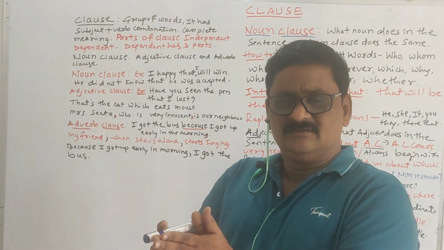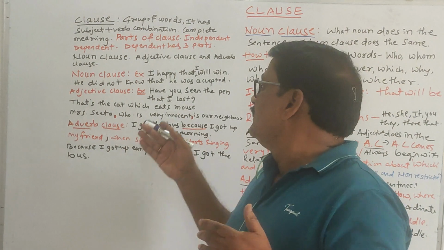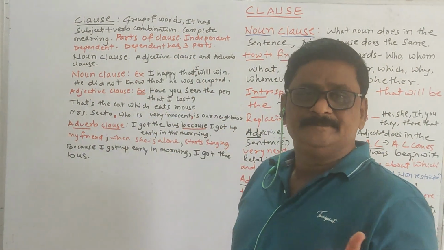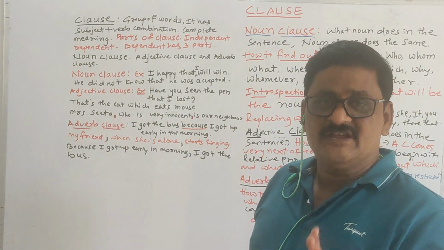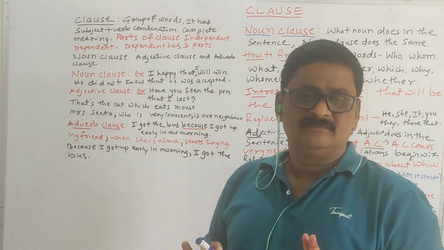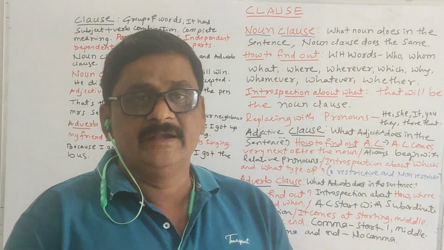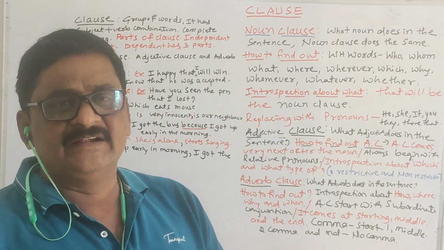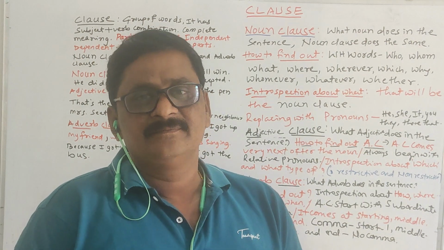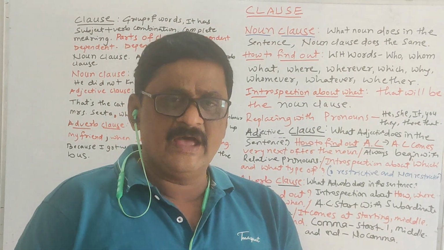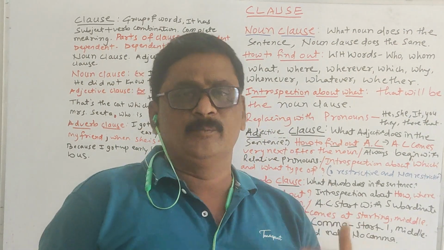Independent and main clause are the same. Then dependent and subordinate clause are the same, but it has a subject plus verb combination. This is very important, and it gives complete meaning if the clause is independent. If the clause is dependent, it also has a subject plus verb combination, but it is depending on the independent clause or main clause.